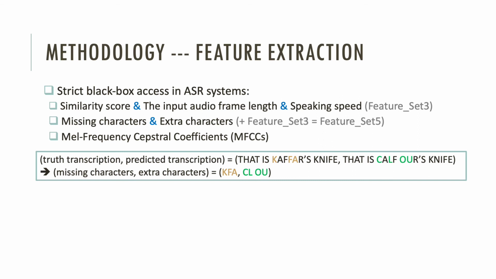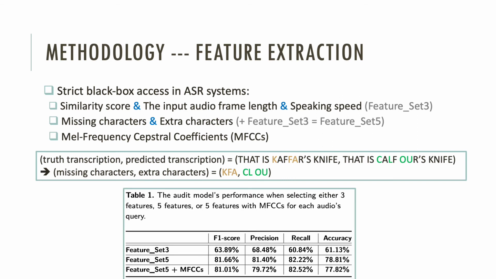With some feature processing at the user level, like statistical analysis, we discussed the effect of different features. Here we find that the missing characters and extra characters can enhance the ability of our auditor, while the performance is not improved when considering the additional MFCC information.